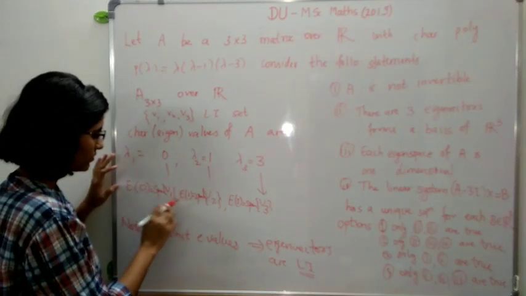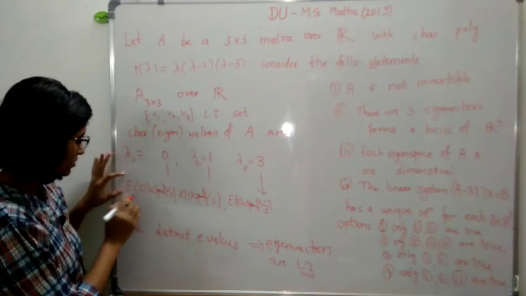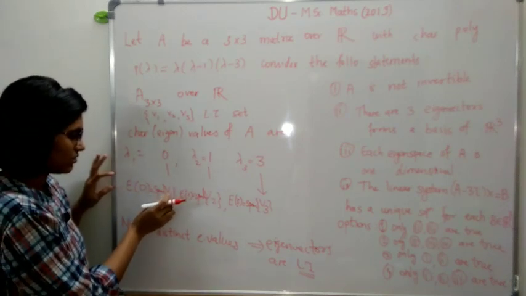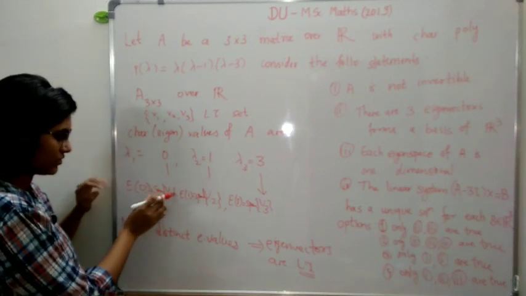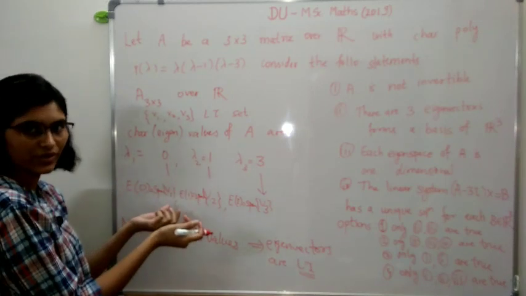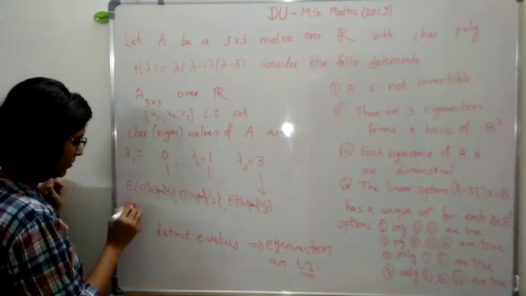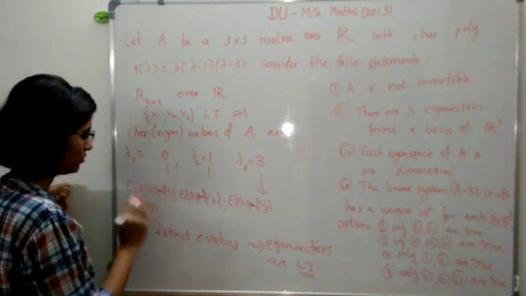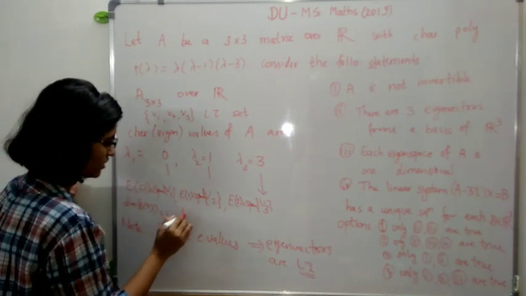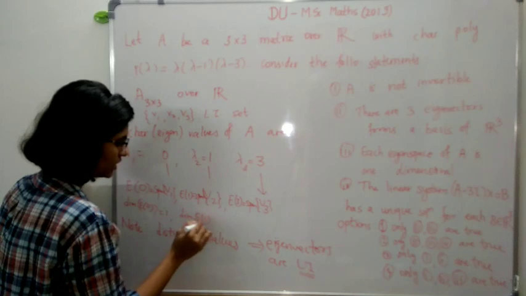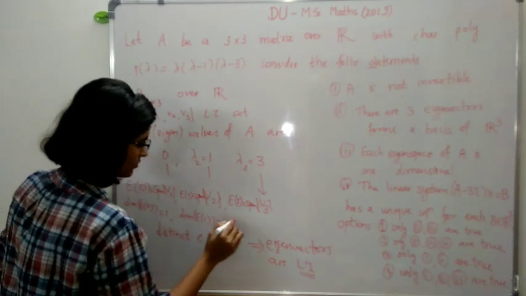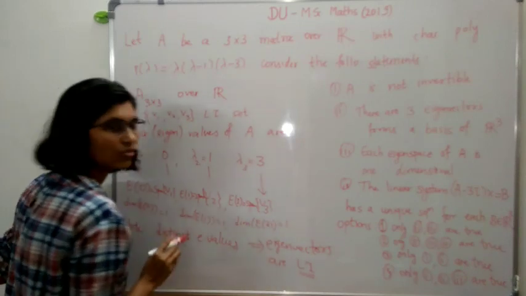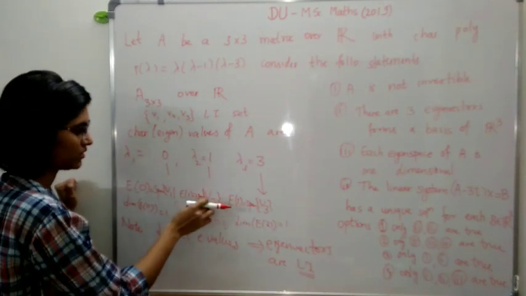So now note that the dimension for this is just equal to the cardinality of V1, right? Because it is just span of V1. So dimension of E0, the eigenspace corresponding to lambda equal to 0, is 1. Similarly dimension of E1 is equal to 1. Similarly the dimension of this space E3 is equal to 1, right? There is just one vector.